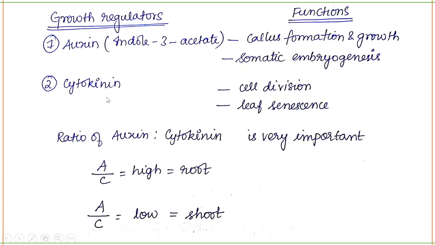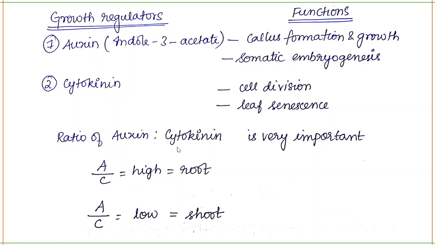Next you have cytokinin. So cytokinin is for cell division and leaf senescence. Senescence means aging and death. So the ratio of auxin to cytokinin is very important for the growth of plants. Okay, if the auxin to cytokinin ratio is high, then it will give rise to root.